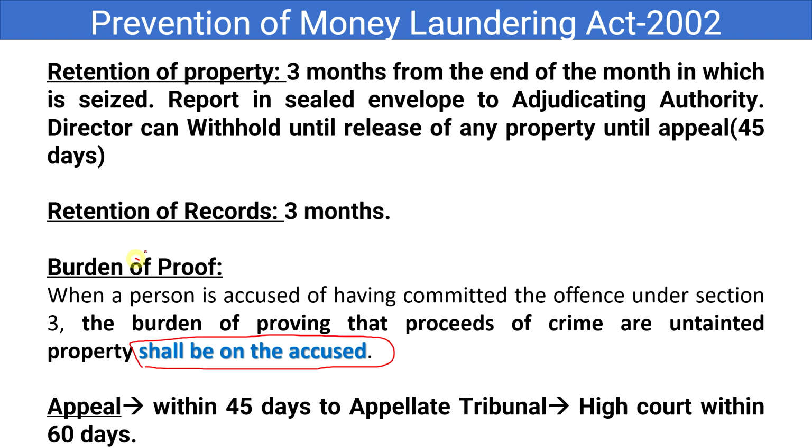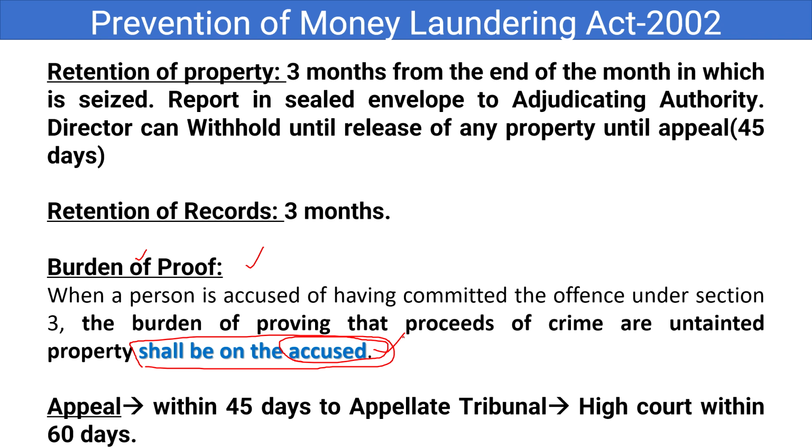Generally the burden of proof will be on the investigating authority, but in this Prevention of Money Laundering Act, the burden of proof lies on the accused. They have to prove themselves that this property is from the right source and it is not from a wrong source. And appeal also, you can go for appeal within 45 days to the appellate tribunal.